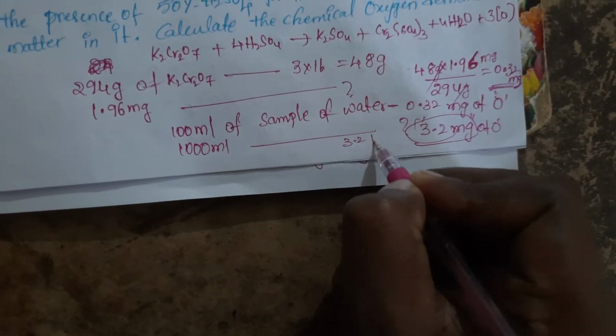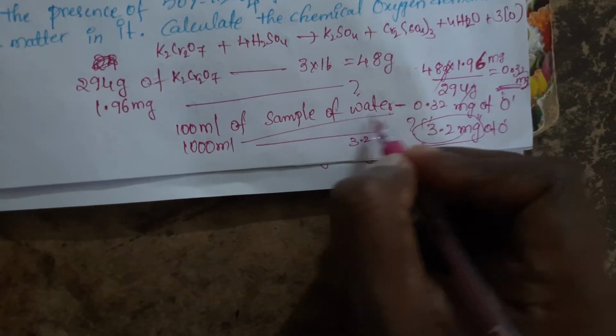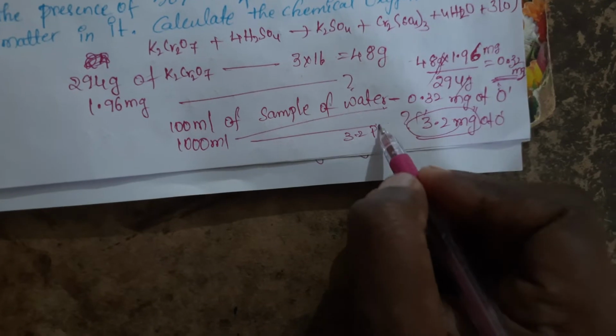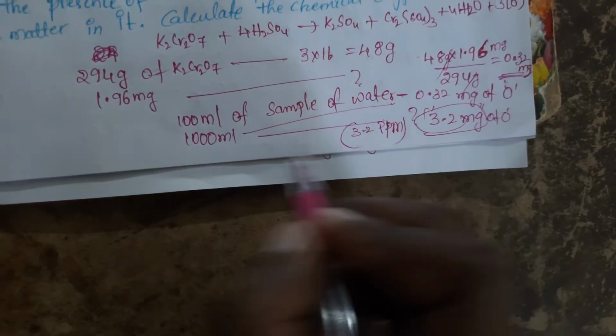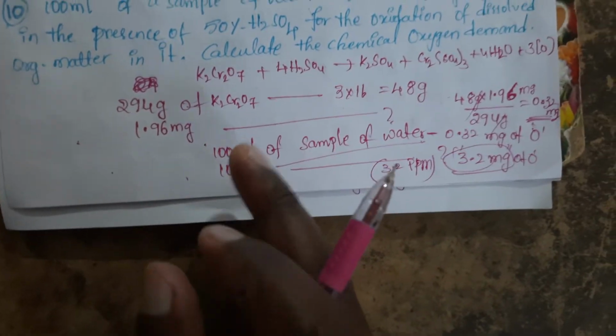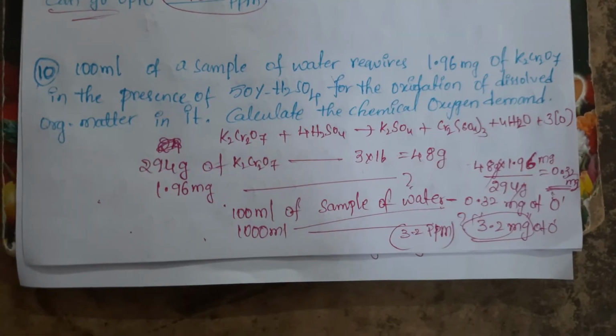3.2 ppm it is. Is it or not? That is 100,000 into 0.32 by 100. So 3.2 ppm we will get. Parts per million. The amount of oxygen required, by volume of oxygen, will give you that ppm.